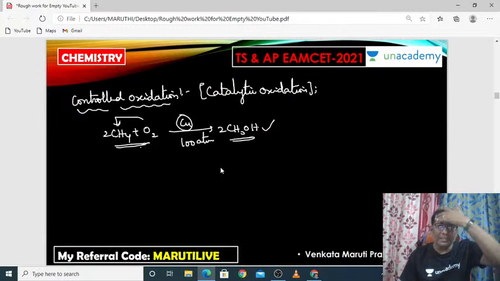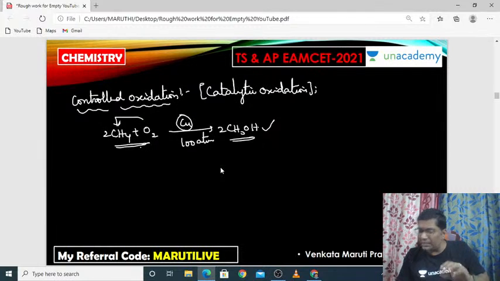Right. So methyl alcohol will be produced. In TS also the same thing will happen, Srikanth, because almost simultaneously the examinations will be going on. For AP as well as for TS, the intermediate second year examinations will be going on almost simultaneously. So the same thing will happen to TS also.